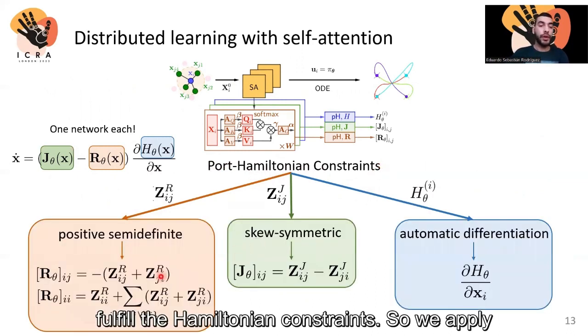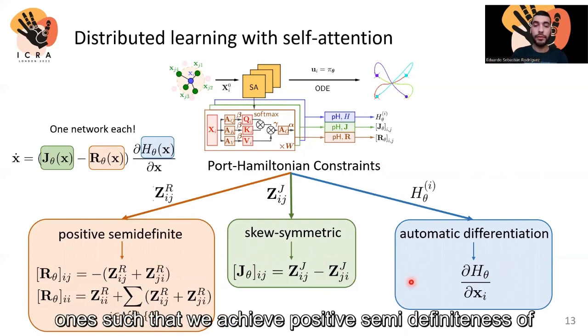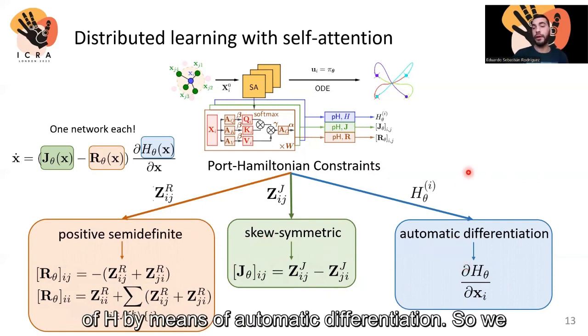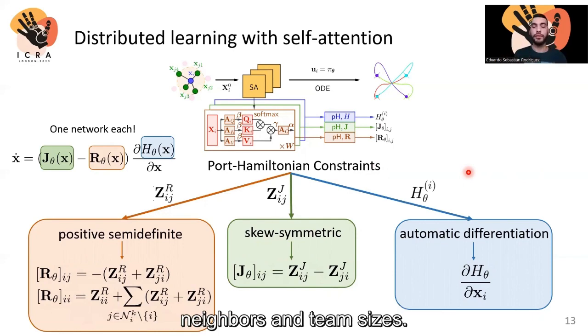To do so, we apply these local interaction operations, these ones, such that we achieve positive semi-definiteness of R, skew symmetry of J, and we find the partials of H by means of automatic differentiation. So we have always local interactions to handle time-varying neighbors and team sizes.